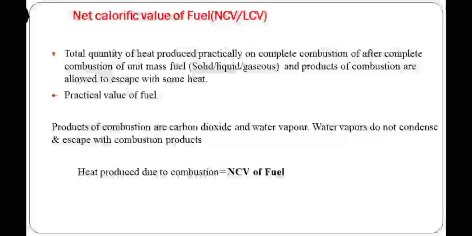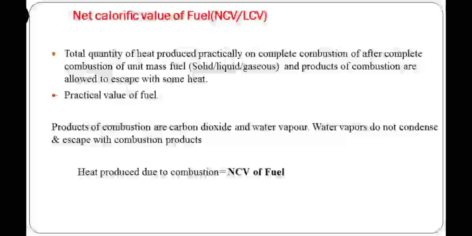So here only two products are there, carbon dioxide and water vapors. If we allow these products into the atmosphere, then we get only heat content, that is heat produced due to the combustion. Here the condensation reaction does not take place, so there is no need to add latent heat of condensation because products are going into the atmosphere.